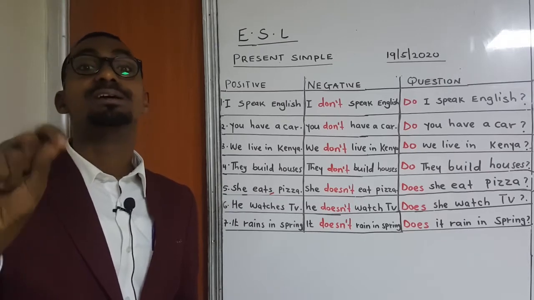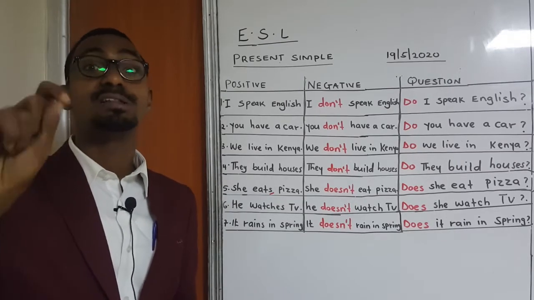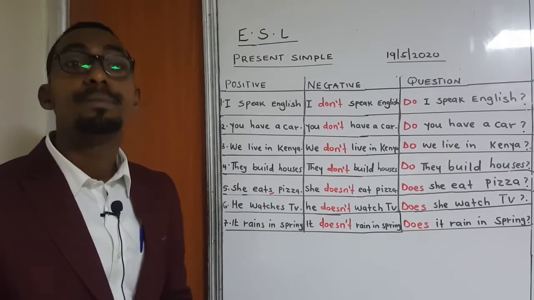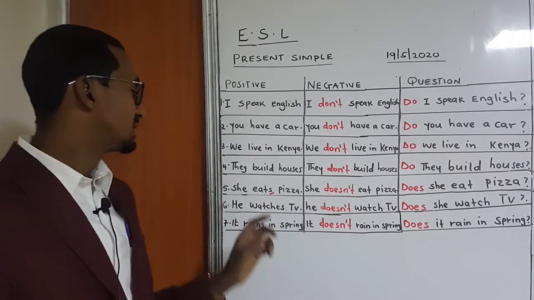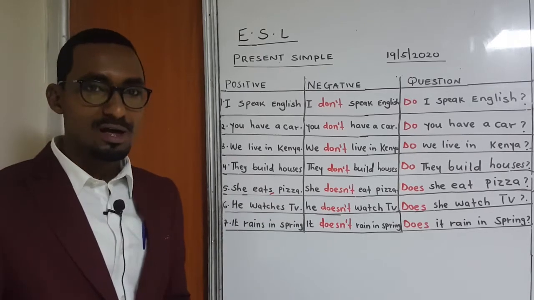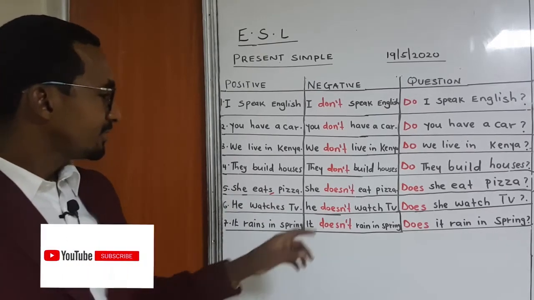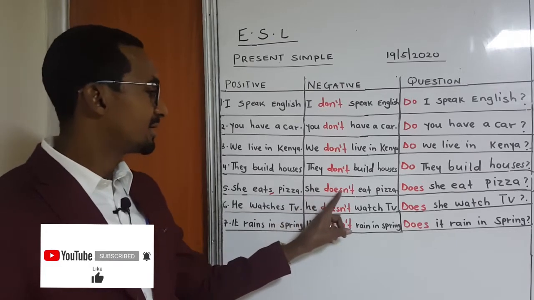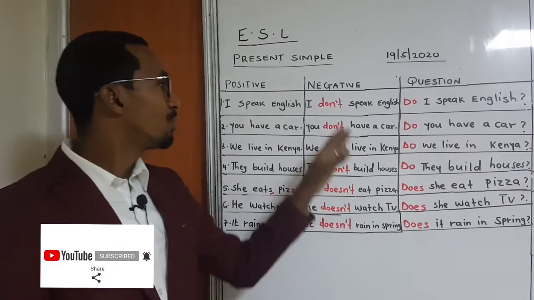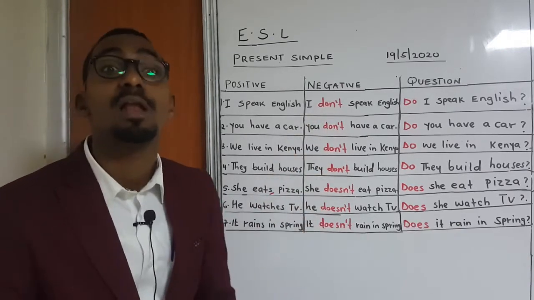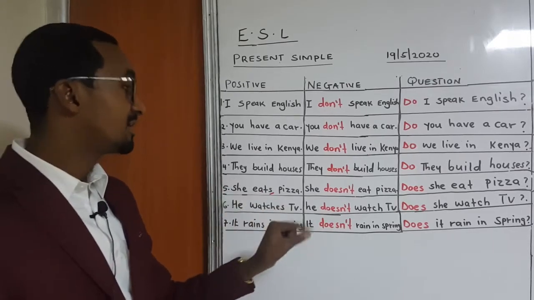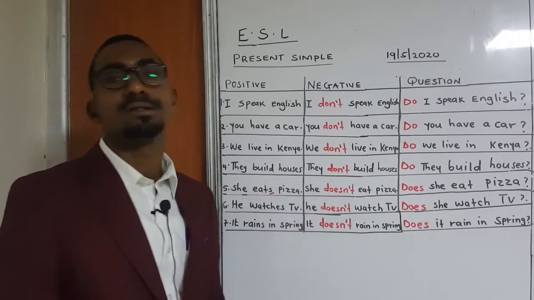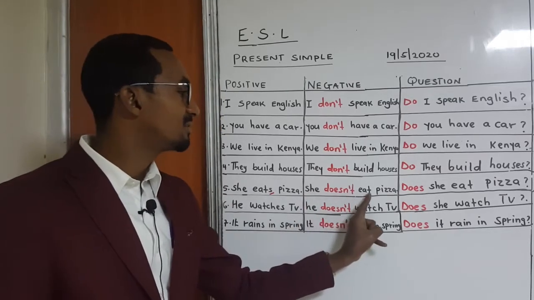She eats pizza. Okay, what is the negative of this sentence now? She doesn't. Now we are not using don't. For the third person singular subject pronoun she, we use doesn't. She doesn't eat pizza.